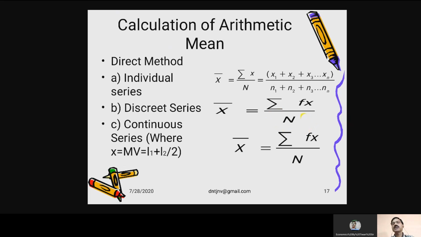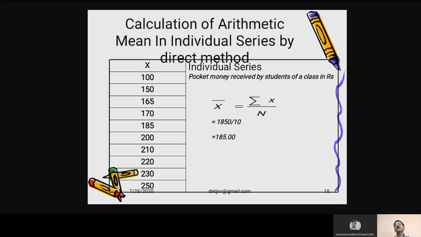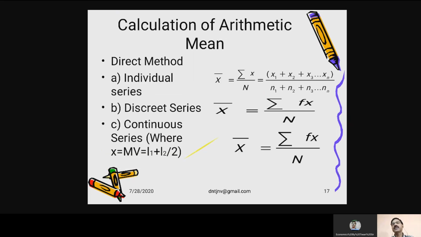In the case of continuous series, if you want to apply direct method, you have to find out the mid value of the series, which will be indicated by x. X is equal to L1 plus L2 by 2. After that, you apply the same formula, sigma fx upon n. Here remember, the mid value is the value of x. X is not given to you.